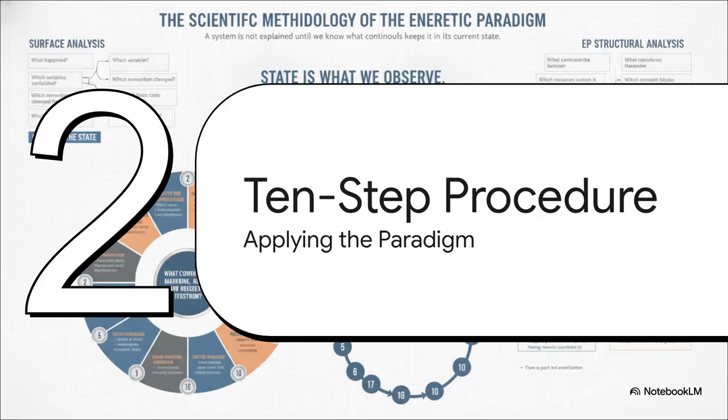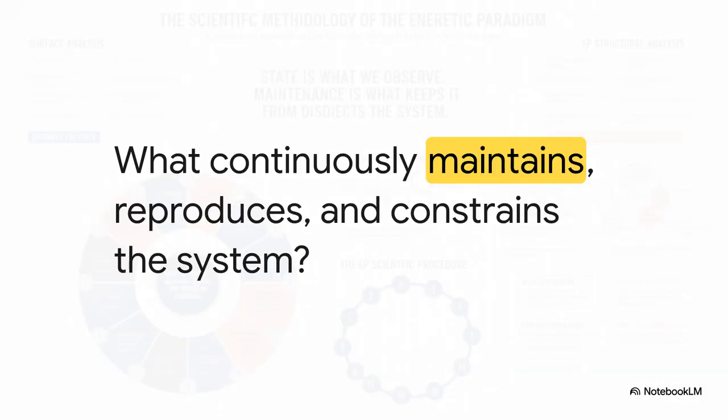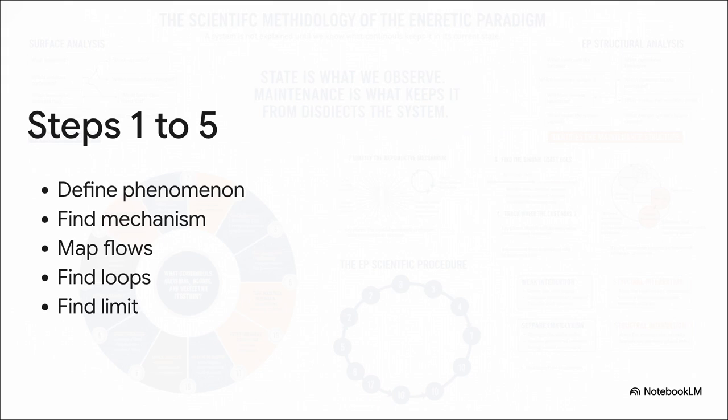Which finally brings us to Section 6, the 10-step scientific procedure. At the absolute core of this entire framework is one huge driving question. It completely replaces our normal everyday obsession with mere surface events. The goal of this scientific method isn't to just make everything sound like an energy problem. The goal is to ruthlessly discover the exact mechanisms that make systems persist, change, fail, recover, and evolve. So here's how the first half of this procedure plays out in reality.